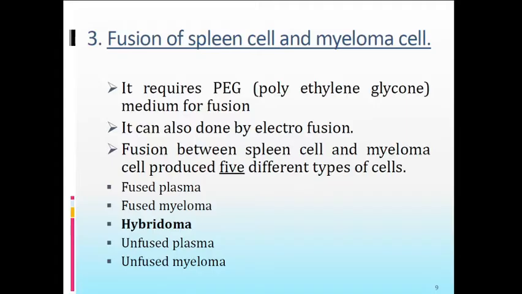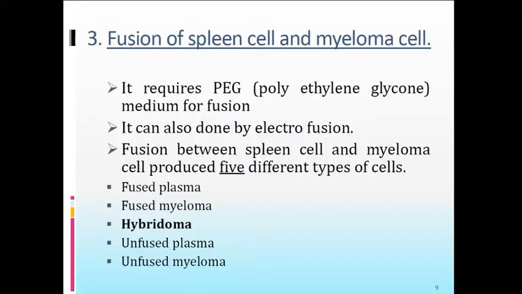Third one, that is one plasma cell and one myeloma cell undergo the fusion process and produce the hybridoma cell. Fourth one, that is the unfused plasma cell. Some of the plasma cells do not undergo the fusion process. Fifth one, that is the unfused myeloma cell. Some of the myeloma cells also do not undergo the fusion process. Okay, so a total of 5 types of cells are generated.